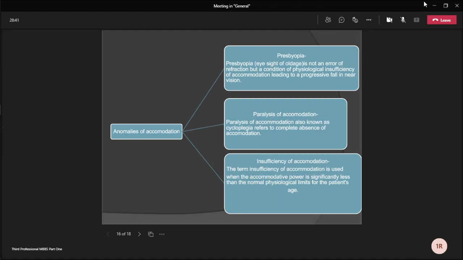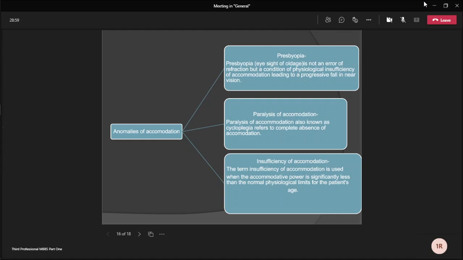Next is paralysis of accommodation. Paralysis of accommodation, also known as cycloplegia, refers to complete absence of the accommodation. Causes are mainly drug-induced cycloplegia, with drugs like atropine, homatropine, or other parasympatholytic drugs.